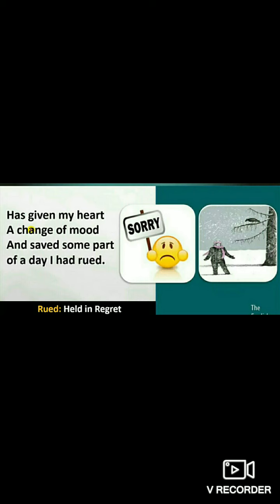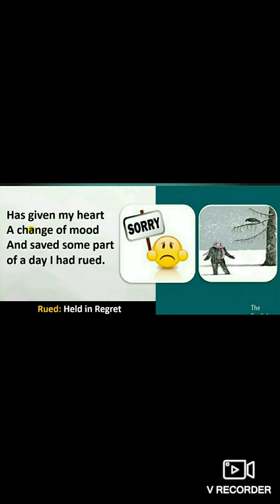Actually, previously he was in a very sad mood, but after feeling the soft and cool touch of the snowfall, his mood got changed. Now his sad mood has totally changed. Now he is a happy man. This change in mood made him realize that now he must use the rest of the day, that is the remaining day, in some useful activity, in some useful work.